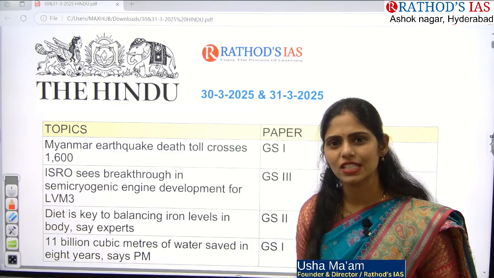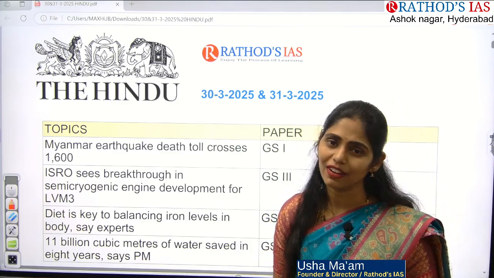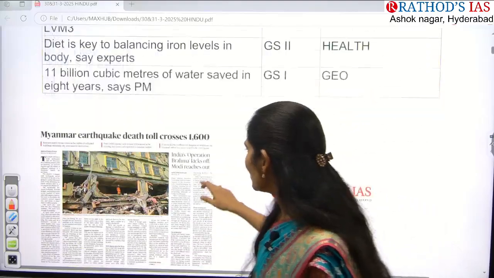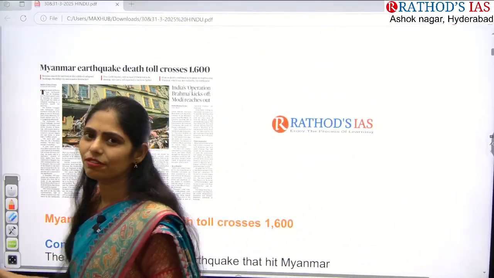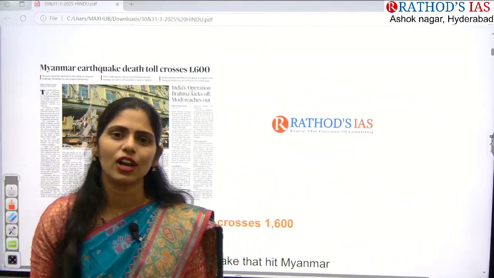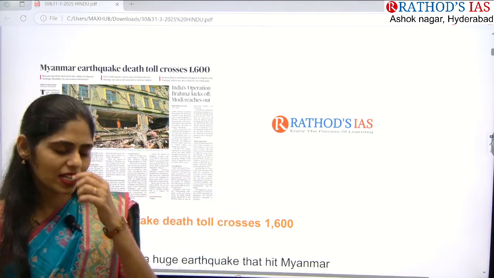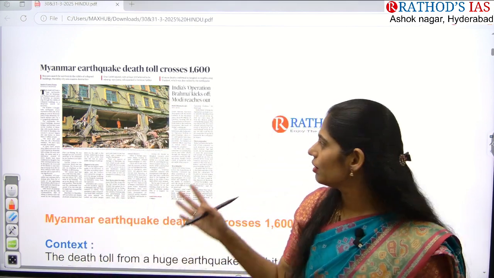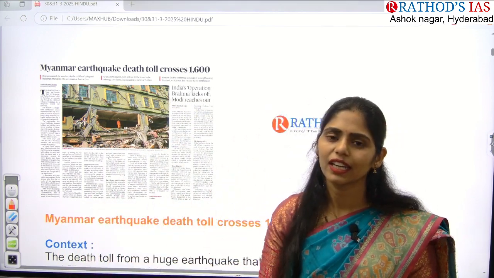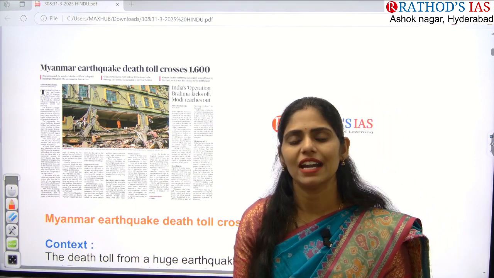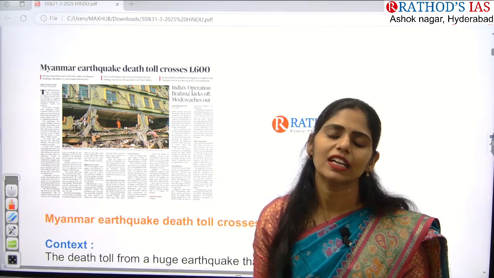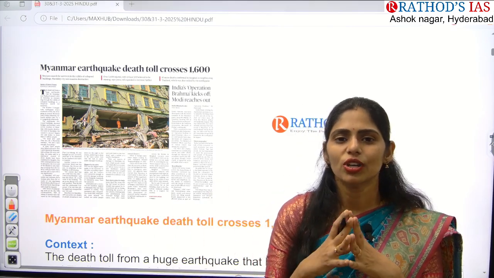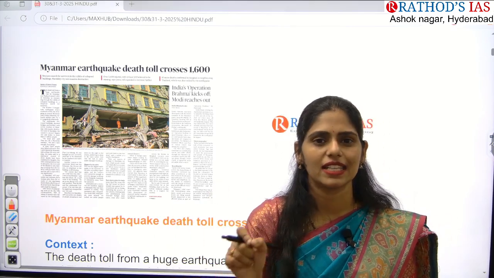Now let us see the first important article which appeared in our yesterday's newspaper. Yesterday's newspaper is entirely filled with the incident called earthquake. This earthquake is directly seen in your syllabus, so if there is any earthquake, not only in India but in other parts of the world, in any country, you have to make a note of that as an example.